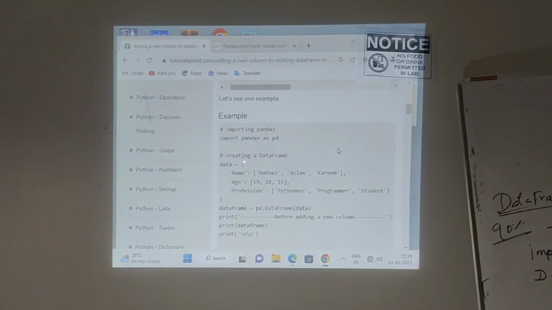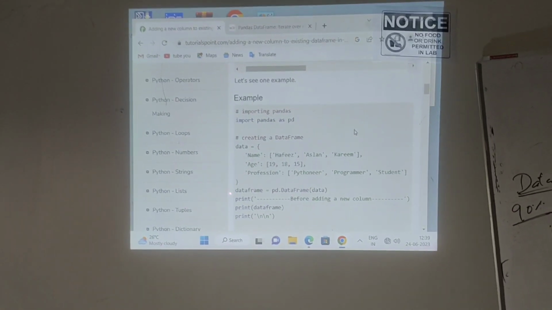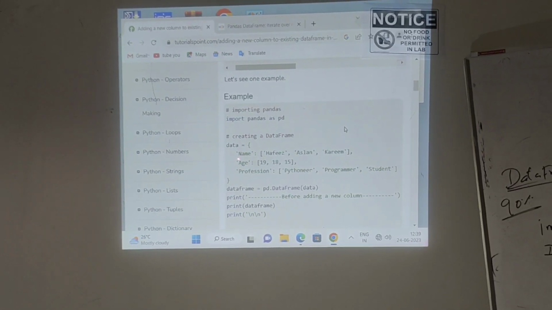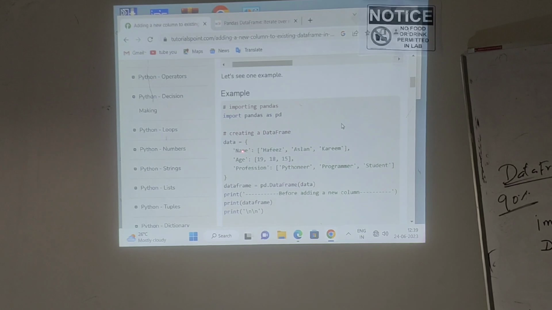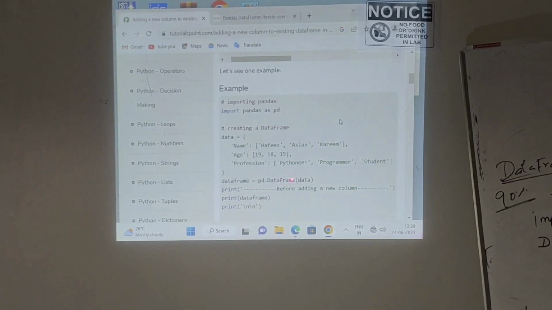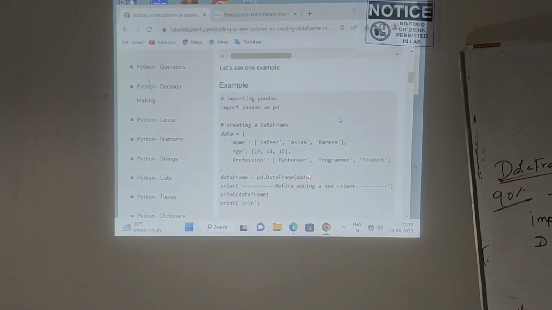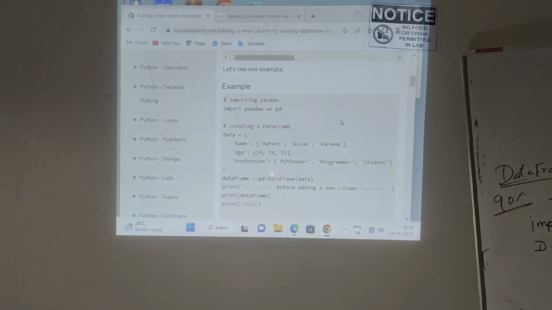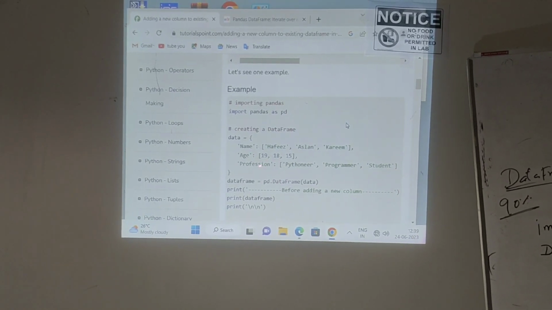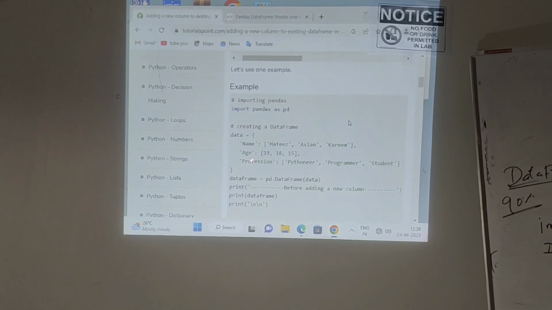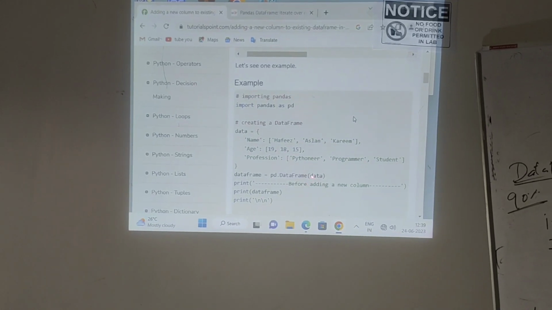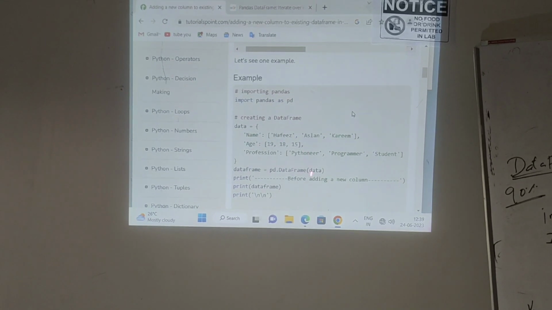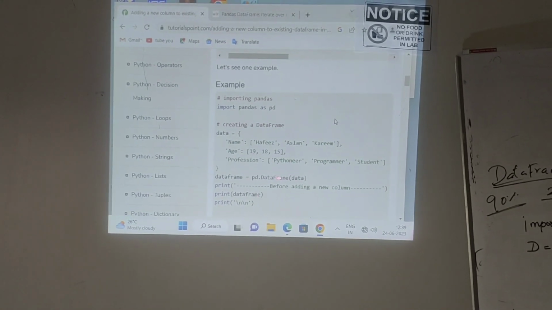So name equals, what is the syntax for a dictionary? Open brace, close brace. Inside the braces you have to give the values. In the dictionary data type, for one variable we can assign multiple values. So here for name I will assign 3 values, for age I will assign 3 values, and for profession I will assign 3 values. Like that, I can assign multiple values to a single variable. This is the format for the dictionary data type.